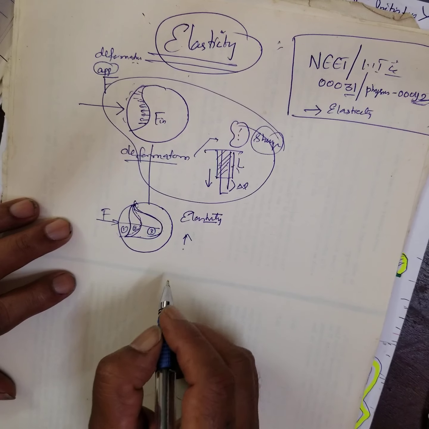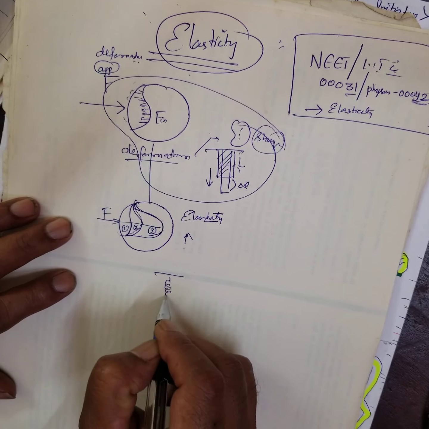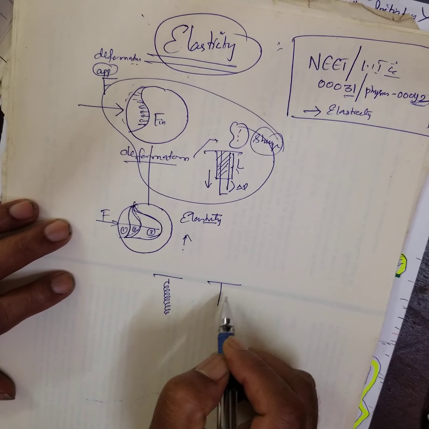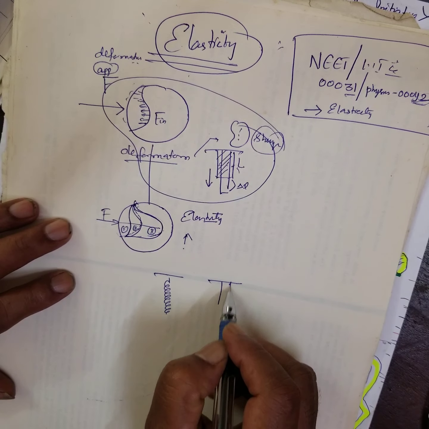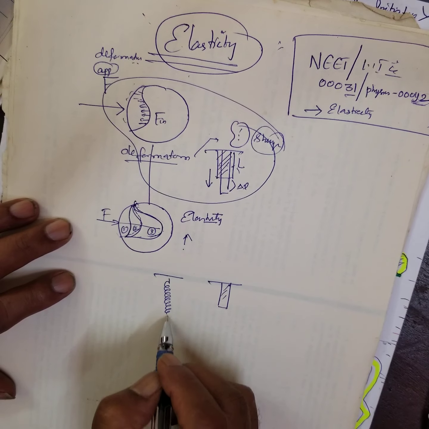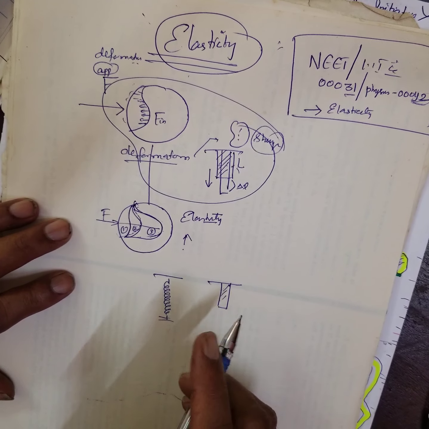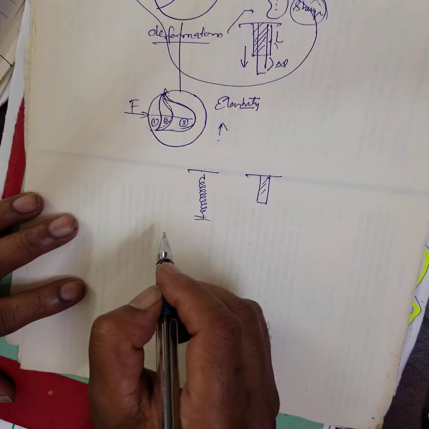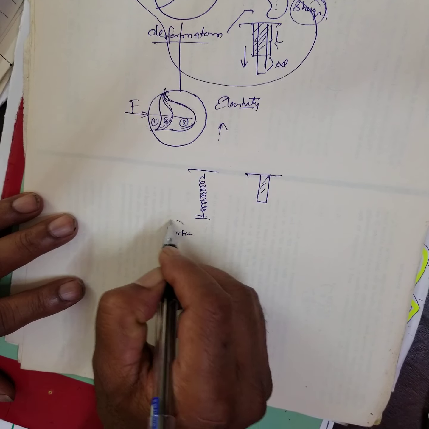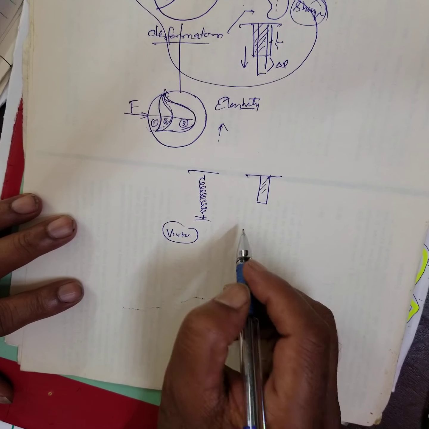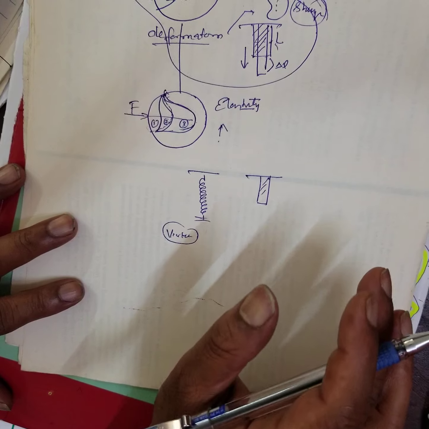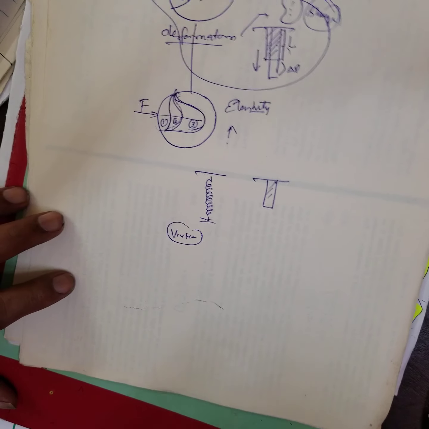Now, for example, a spring in an automobile, or the rubber in a basketball, a rubber band or whatever it is. This is another example you can write. Therefore, what is elasticity? The property of a body by virtue of which it tends to regain its original shape and size when the deforming force is removed is called elasticity.